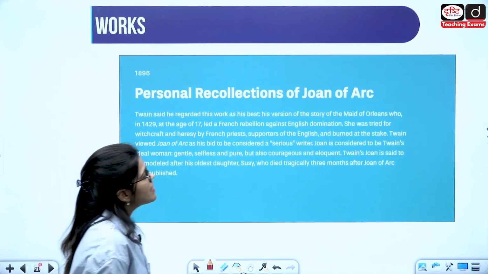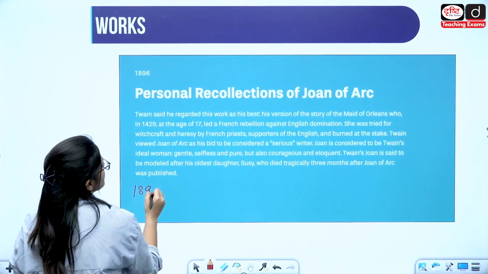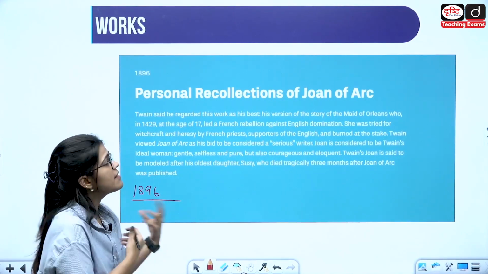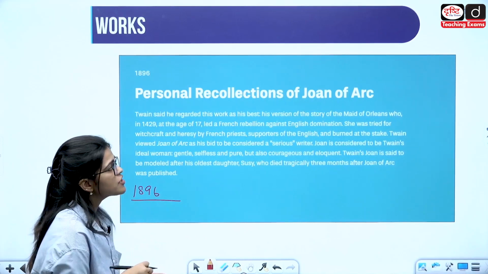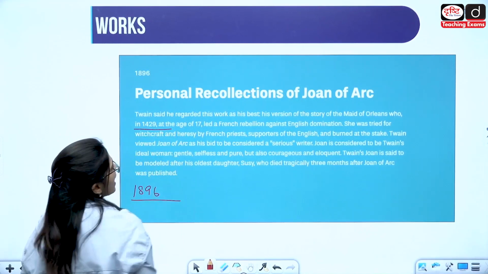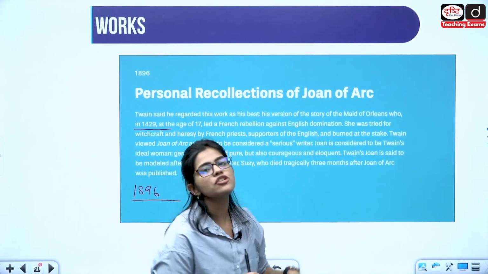Then Personal Recollections of Joan of Arc is another work coming out in 1896. Twain said that he regarded this work to be the best of the works that he has done. His version of the story of the Maid of Orleans, who in 1429 at the age of 17 led the French rebellion against English domination.